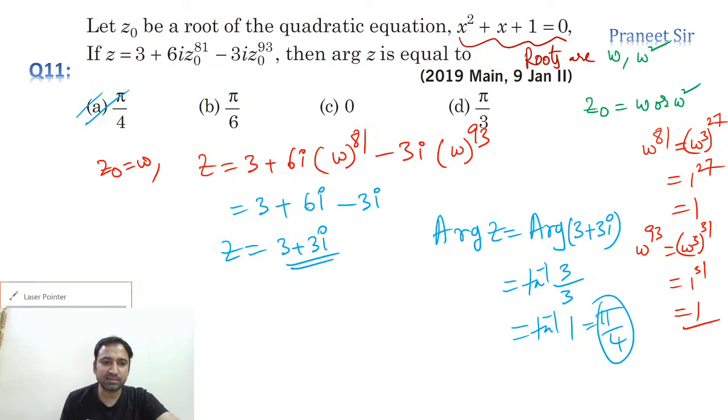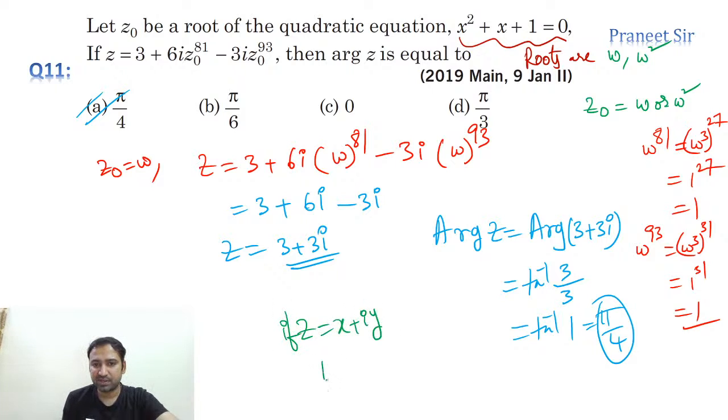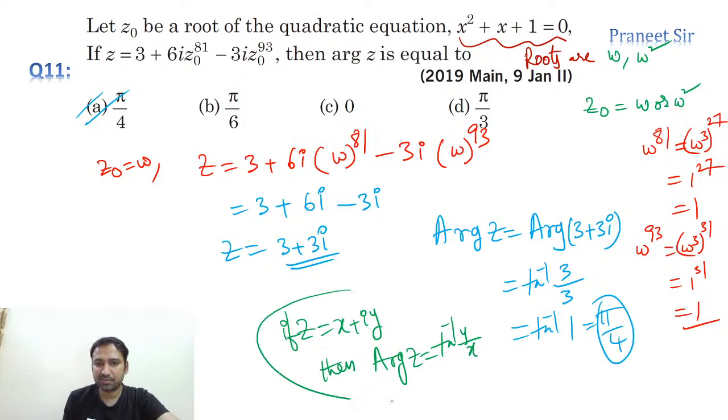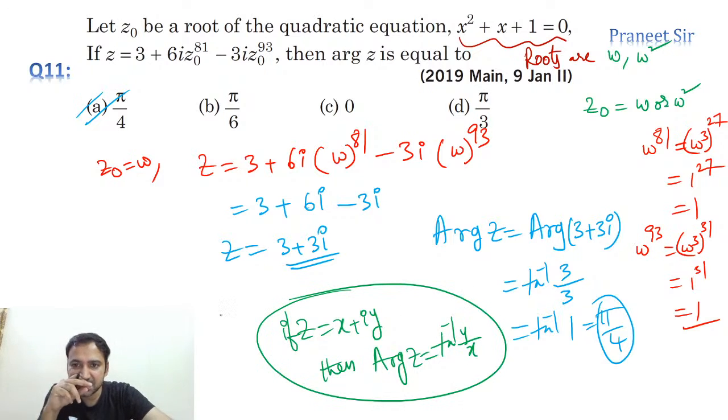Argument of a complex number, if z is equal to x plus iy, then argument of z is equal to tan inverse y by x. By using this, we calculated that argument of 3 plus 3i is equal to pi by 4. So option A is correct.